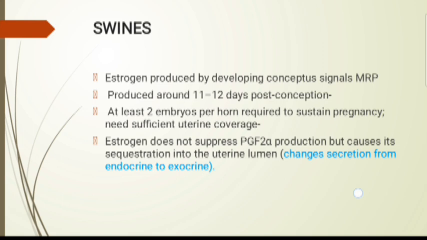Estrogen does not suppress PGF2 alpha secretion, but it changes its path. It causes its sequestration in the uterine lumen. Its secretion changes from endocrine earlier to exocrine now, and its effect decreases. So there will be no luteolysis and pregnancy will be maintained. So what does estrogen do? It causes sequestration of PGF2 alpha secretion into the lumen. Earlier its role was endocrine, now it is exocrine.